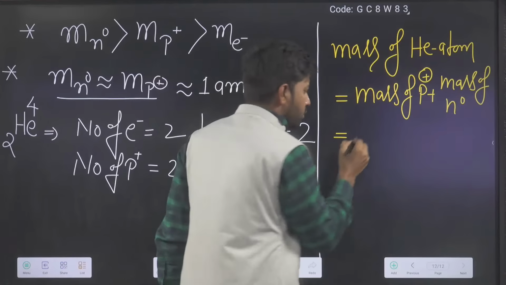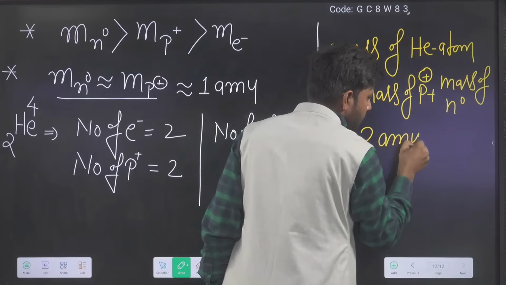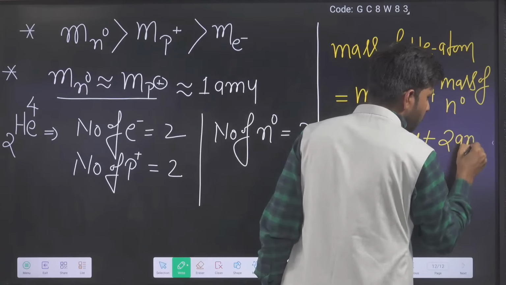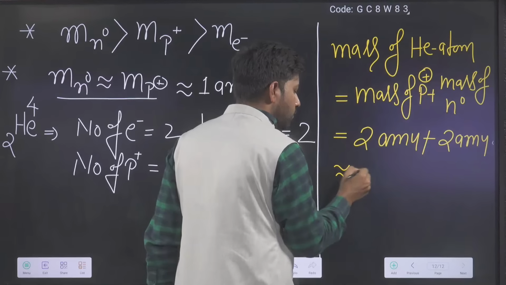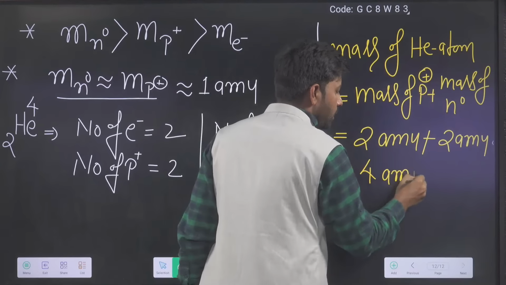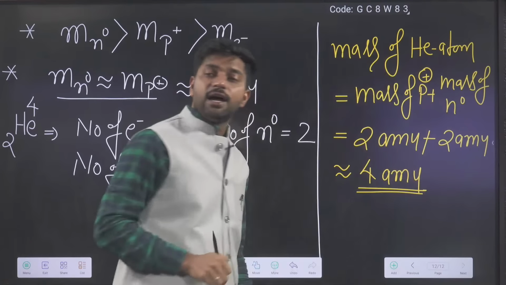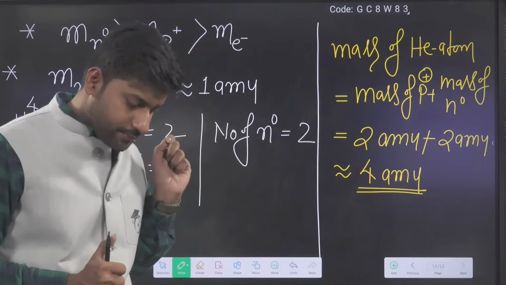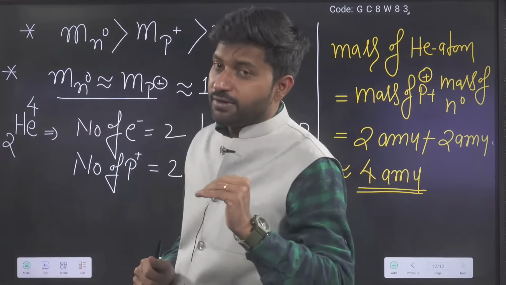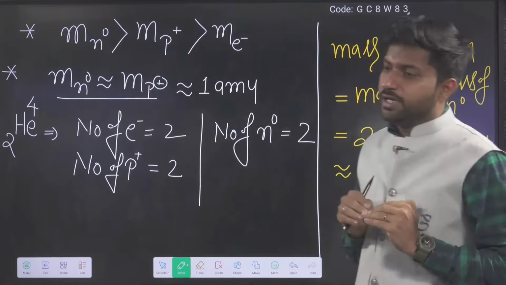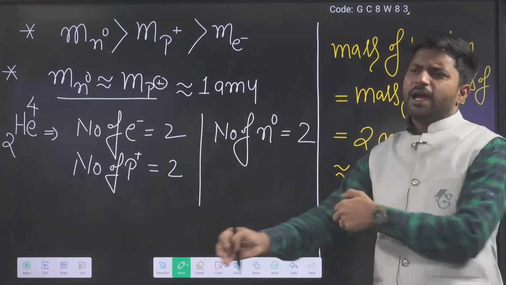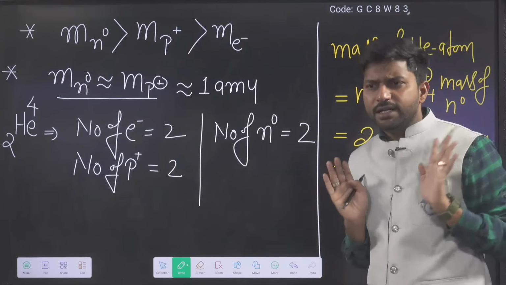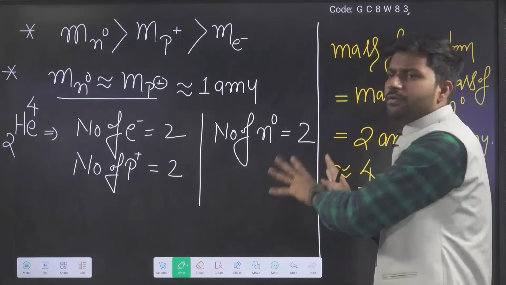Total 2 protons, so 2 AMU, plus total 2 neutrons, so 2 AMU more, and it is nearly equal to 4 AMU, and now it justifies the mass of the atom. For whatever atom you want to explain like this, you will get satisfactory data. So this is the basic information.